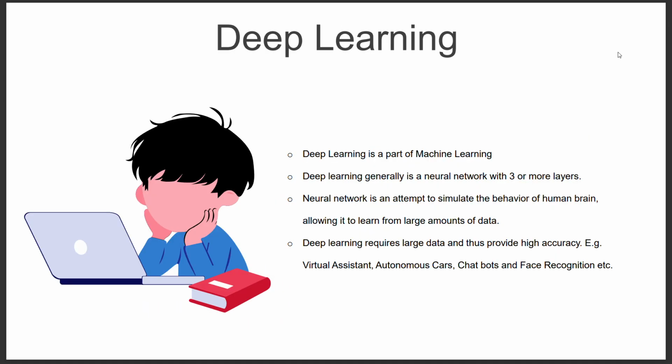Coming to deep learning. Deep learning is a part of machine learning. Deep learning generally is a neural network with three or more layers. A neural network is an attempt to simulate the behavior of the human brain. Deep learning requires large data and thus provides high accuracy. Examples: chatbots, face recognition, virtual assistants.